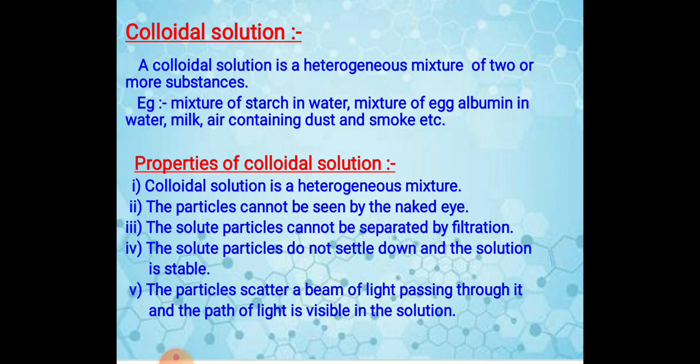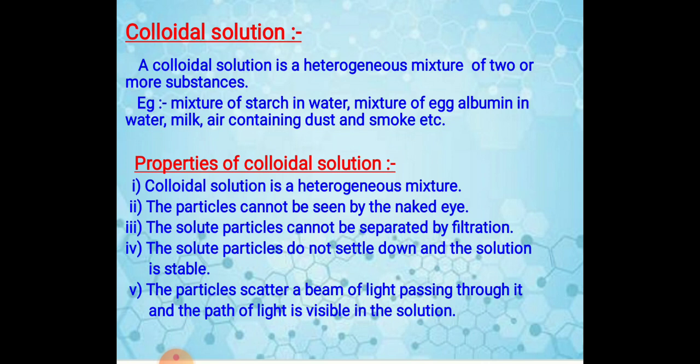Due to the small size of the particles, a colloidal solution appears homogeneous, but in reality it is heterogeneous in nature. Because the particles are very small, it also shows some properties of a homogeneous mixture: the particles cannot be seen through naked eyes, they cannot be separated by filtration, and they do not settle down.